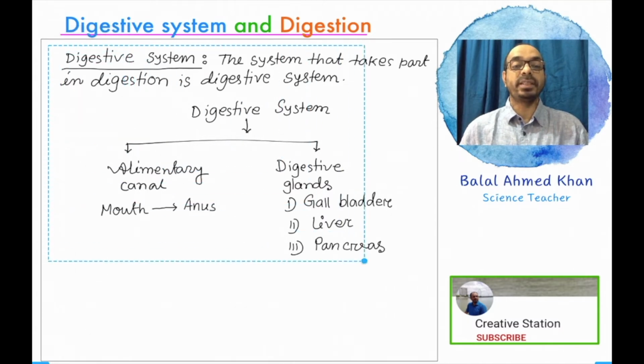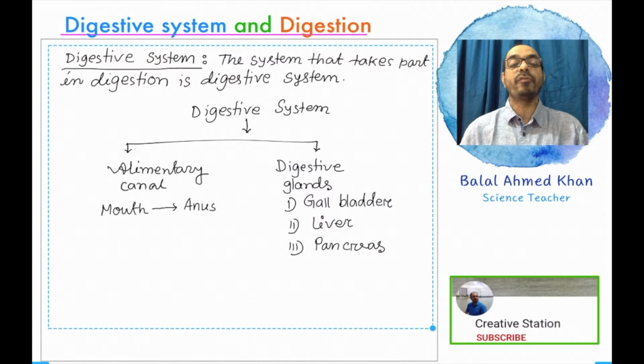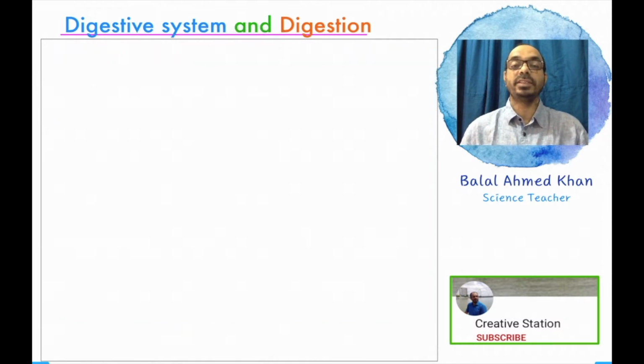Most importantly, these three digestive glands secrete different types of biochemical substances that help in digestion. These substances also balance the internal digestive environment of the human body and other living organisms.